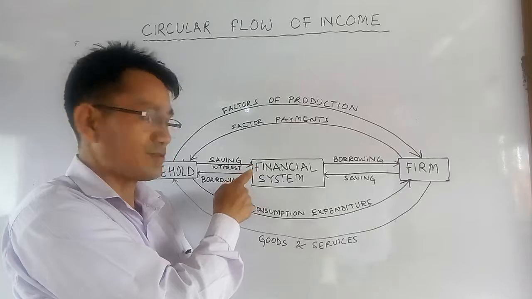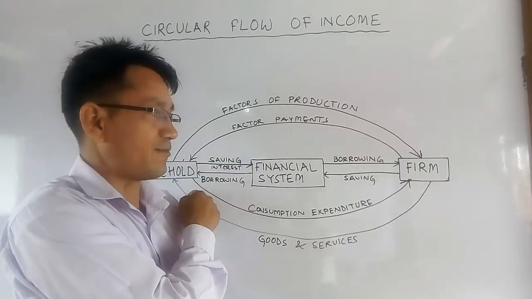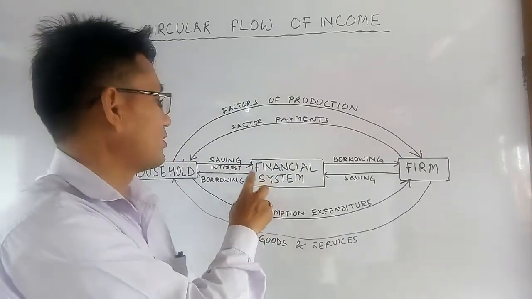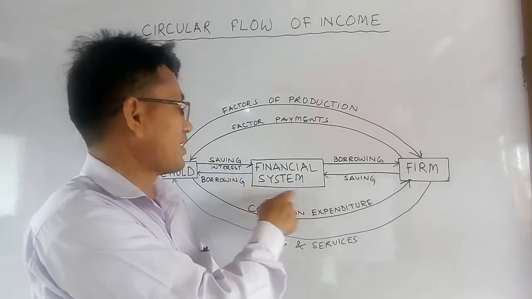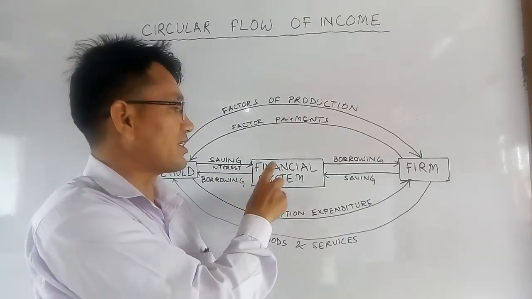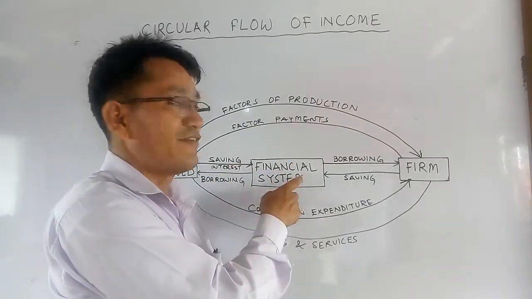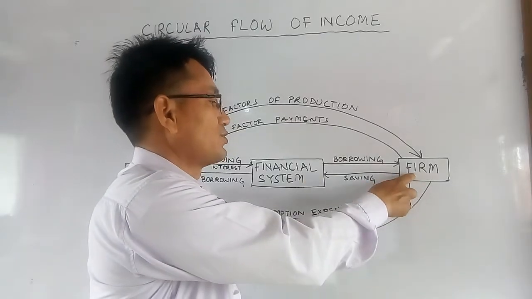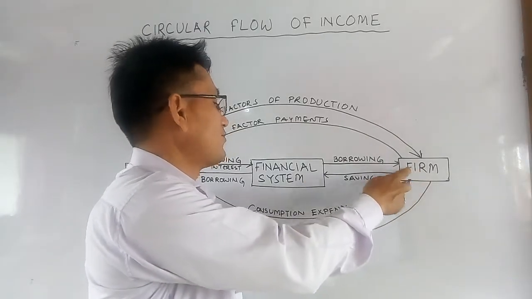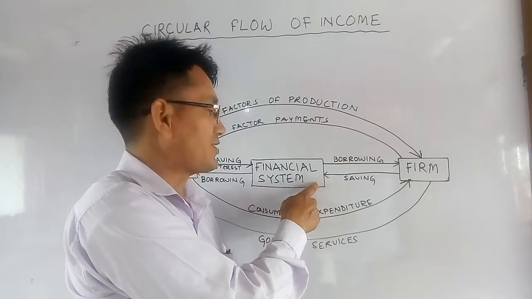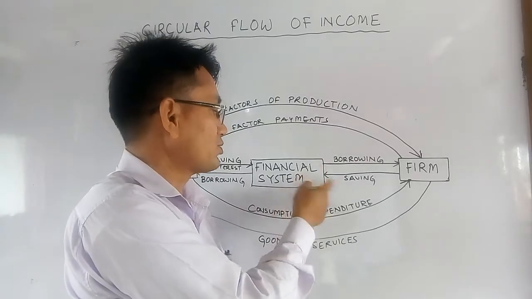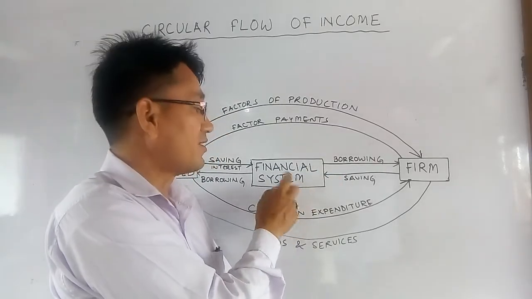So there is always a to and fro of income. And at the same time the saved income by the household is again invested in the firms. Firms borrow money from the financial system. So the most important part of the financial system is the bank.